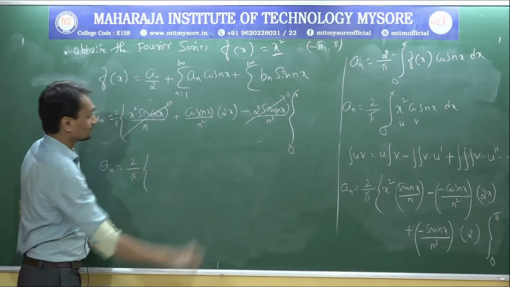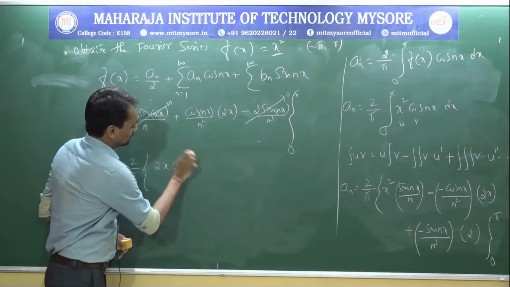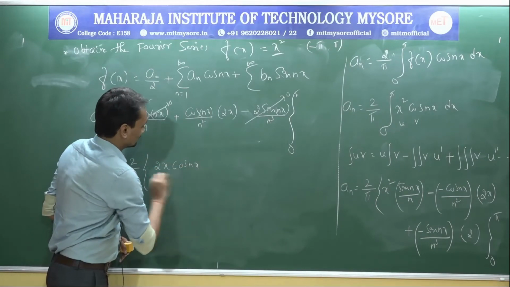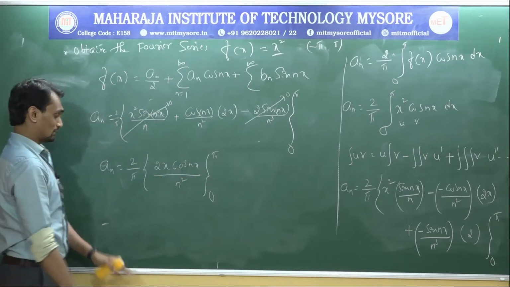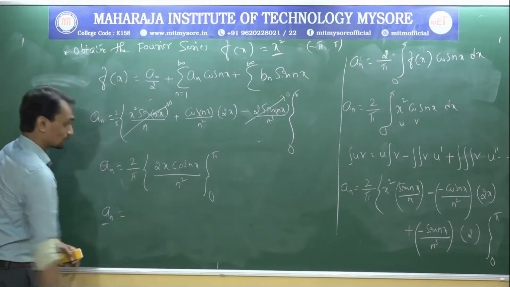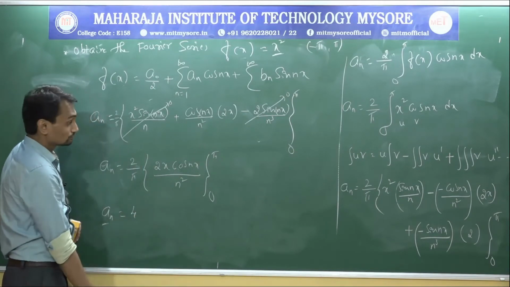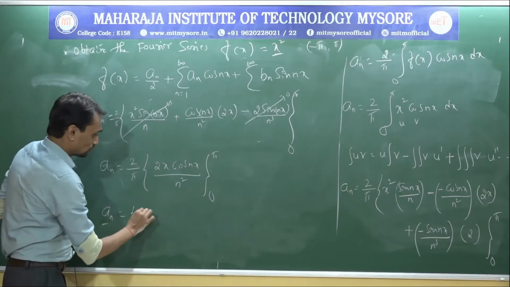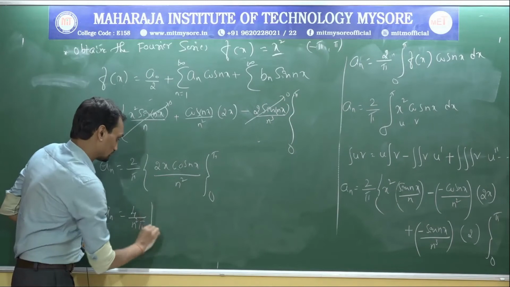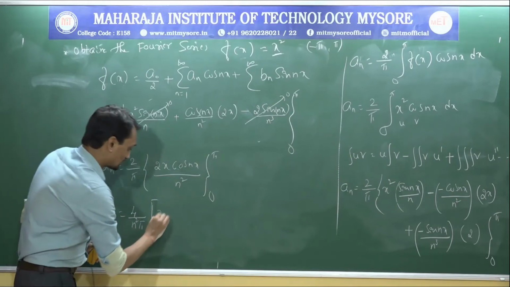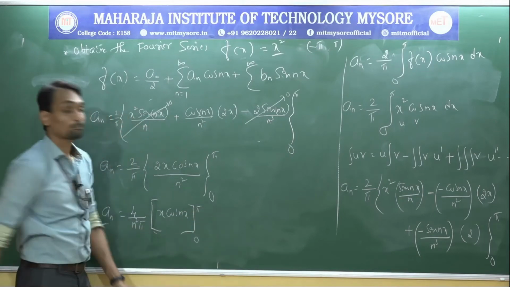Now directly I will write 2 by pi, 2x into cos nx divided by n square, from 0 to pi. Now I will go for the simplification. Is any term we can take outside? 2 is also we can take outside. So 4 divided by n square pi into x into cos nx, from 0 to pi.